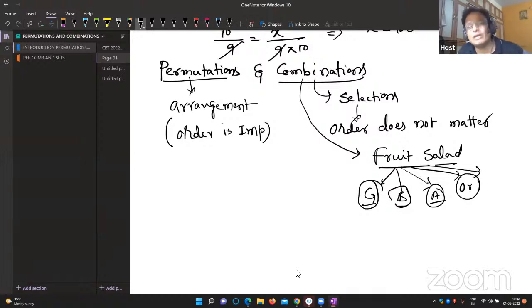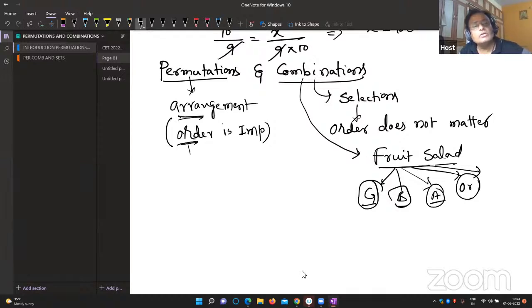No, order is not required. Only we want fruit salad. Whether you put grapes first, afterwards apple, afterwards banana, afterwards orange, how you put, finally it is fruit salad. But in arrangement, order is compulsory.